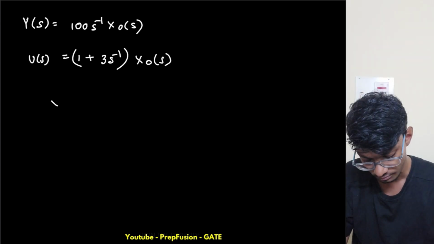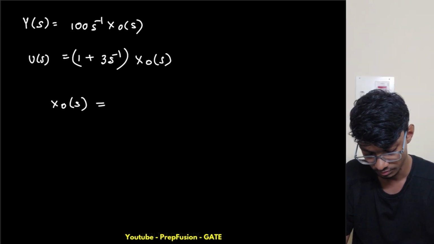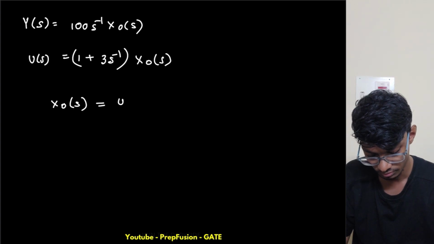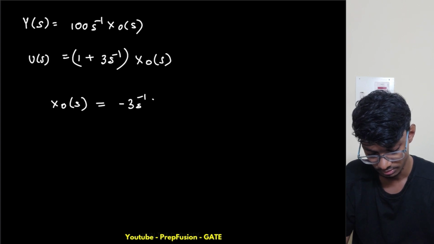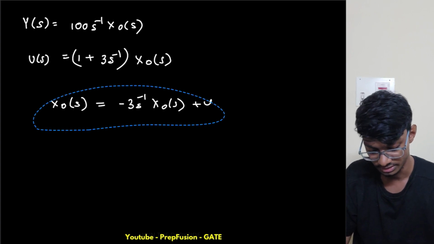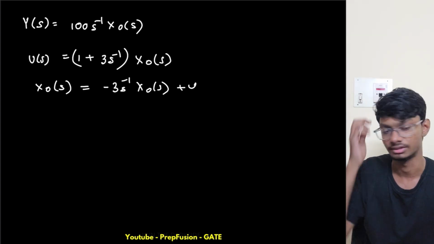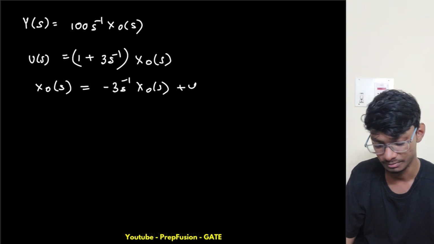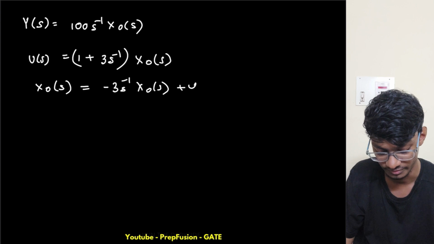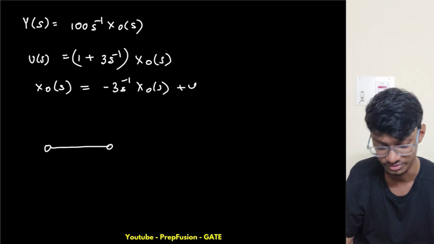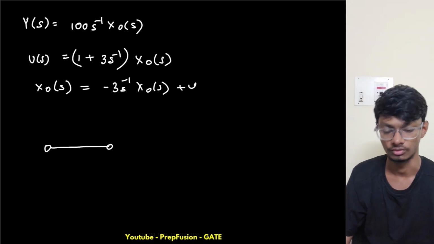So x naught of s equals u minus 3 s inverse into x naught of s itself, plus u. From here you can write the state equation, or first you can draw the state diagram. From there you can write the state equation. This is already done multiple times, but still, just to give you a bit of revision at the ending stage. I will give you a revision, because this chapter has gone very long, right?